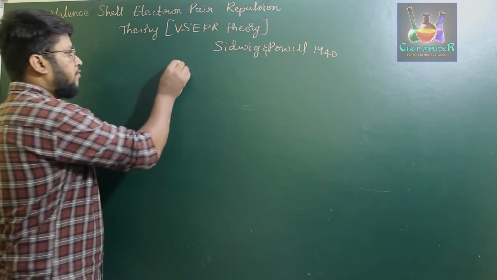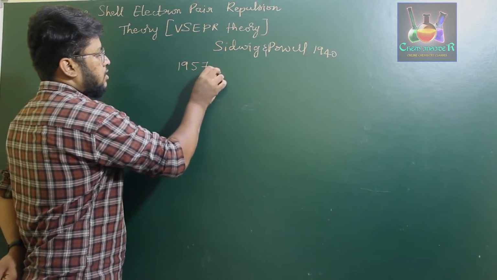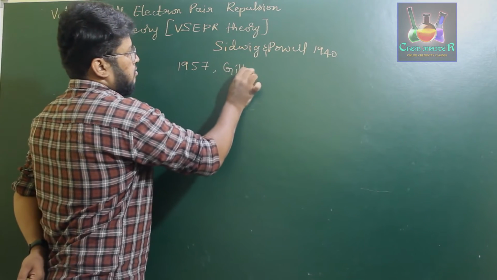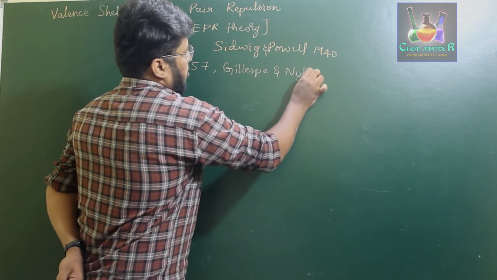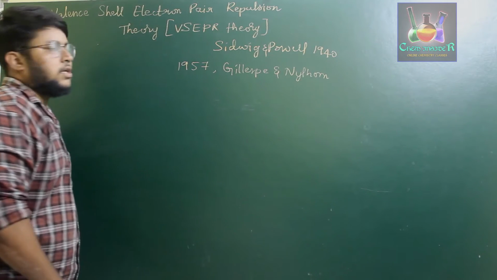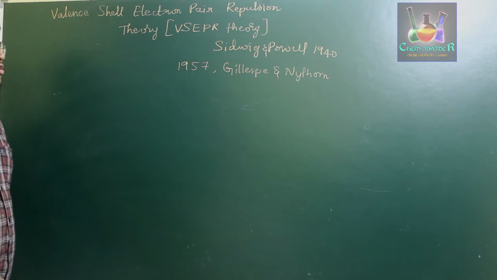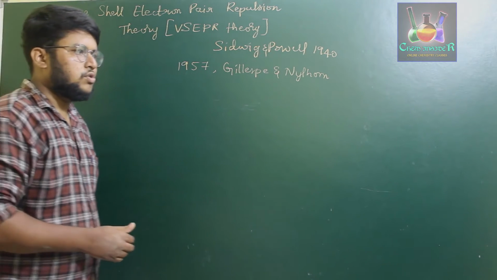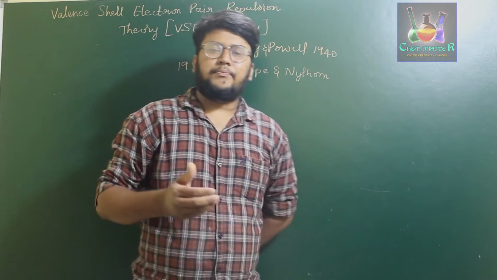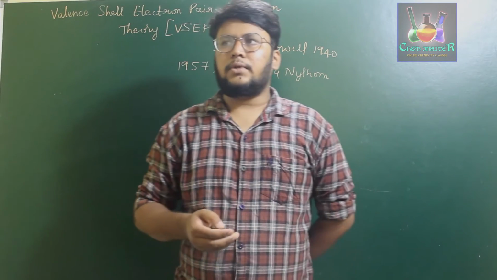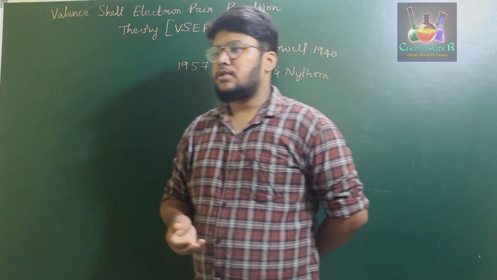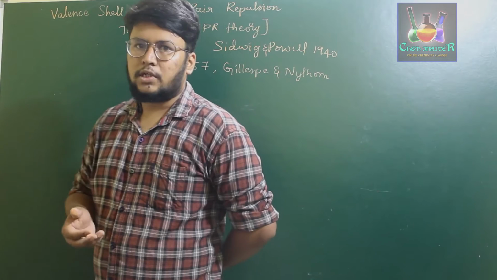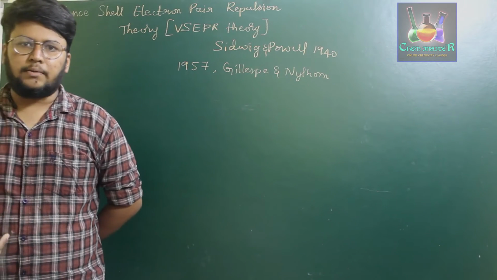Therefore, in the year 1957, two more scientists named Gillespie and Nyholm made certain changes in this particular theory and proposed structures of certain compounds. As we have discussed in the earlier videos, the Lewis or Kossel theory was not useful for proposing the exact shape of the given compound or the orbital.